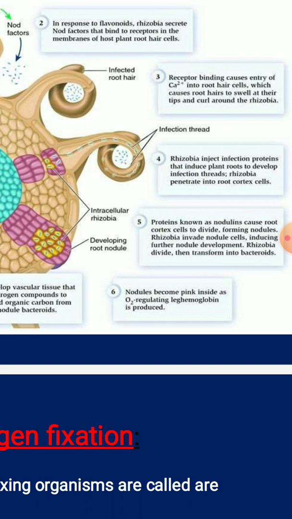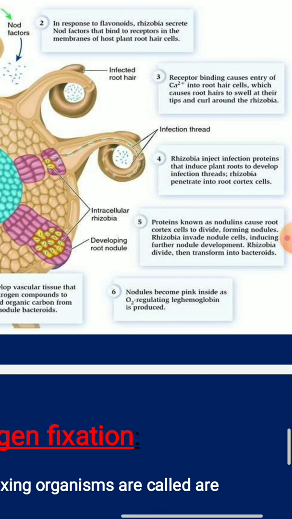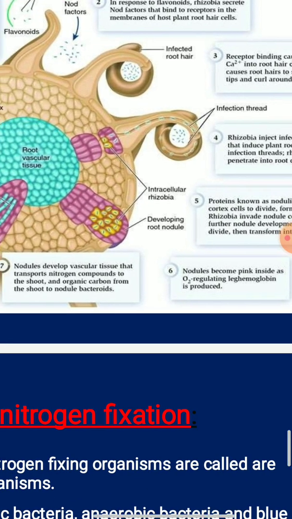After the formation of the nodules, rhizobia invade the nodule cells, further inducing nodule development. You can make out the further nodule development also. Rhizobia divide, then transform into bacteroids. Now the next process will be the nodule becoming pink. You can make out here the pink nodule formation inside, as oxygen is regulating the leghemoglobin which is going to be produced. So you can see this leghemoglobin being produced inside this pink nodule, right?